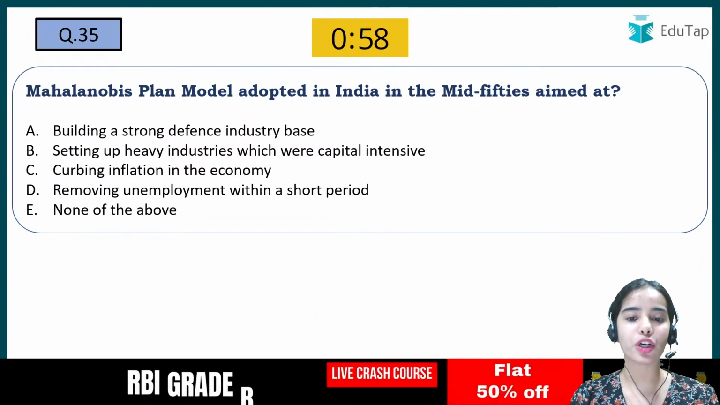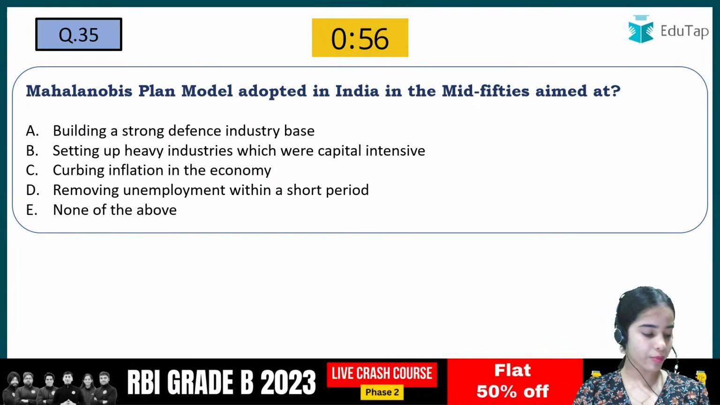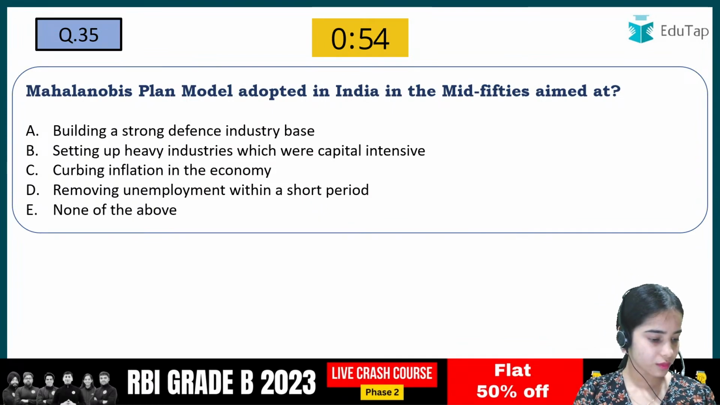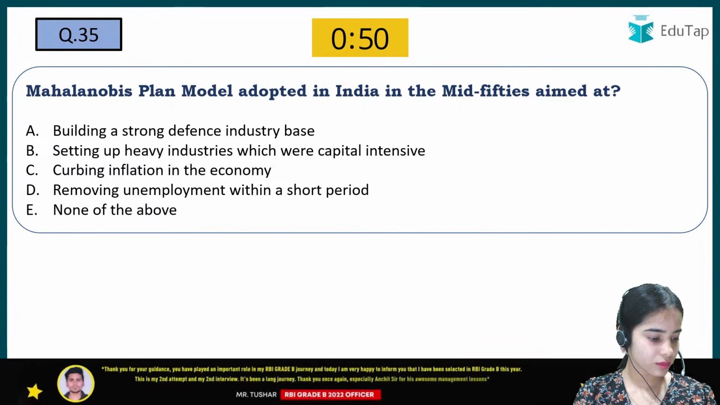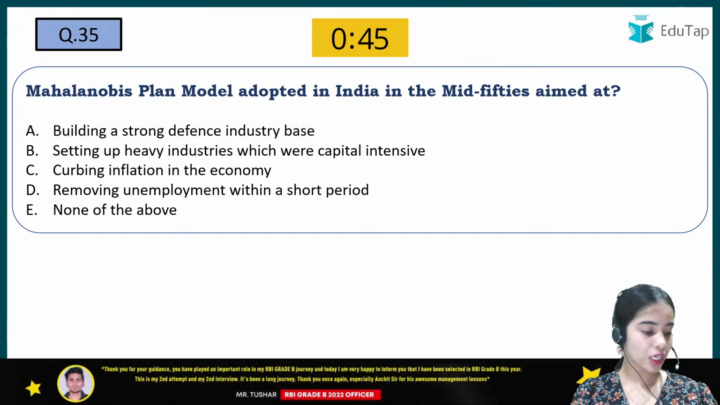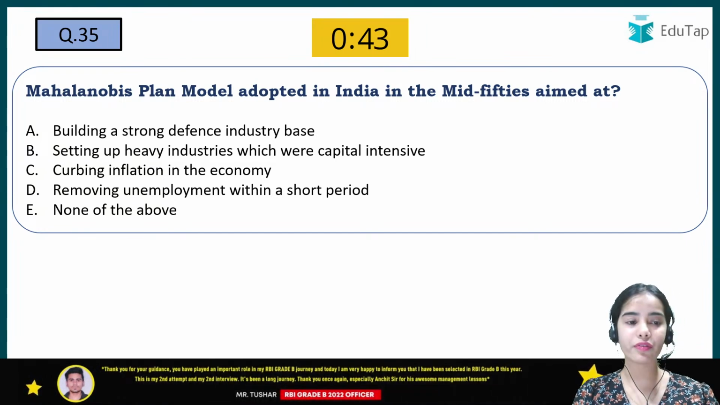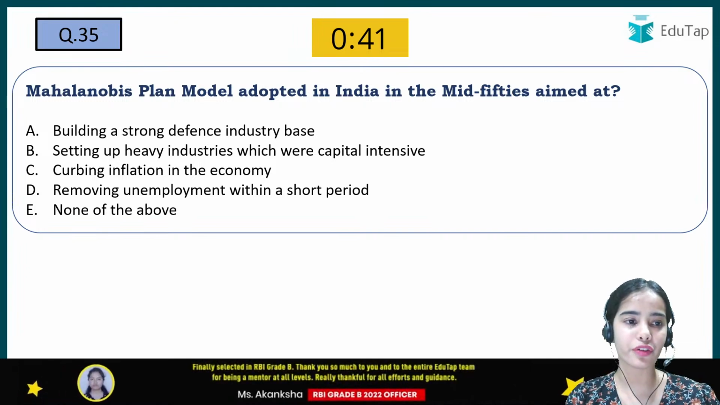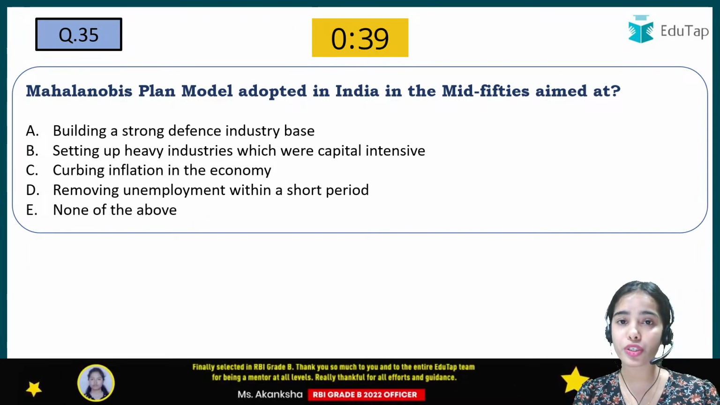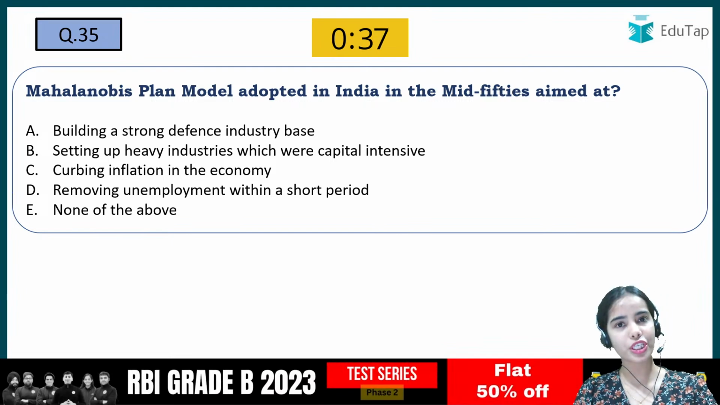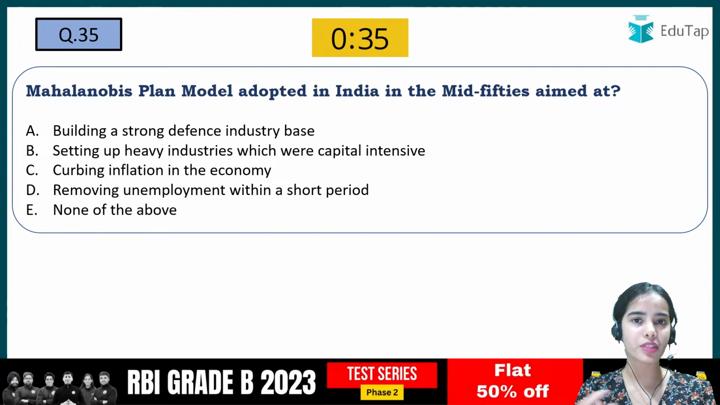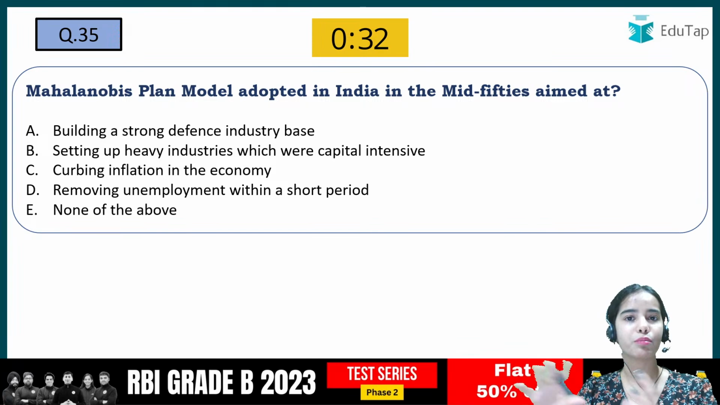Mahalanobis's plan model adopted in India in the mid-50s aimed at what? So we have to be a little faster because we have only reached the 35th question and we have 100 questions to go. Okay, so this is a revision session, where we are trying to have some concept clarity also. So let's move a little faster now.